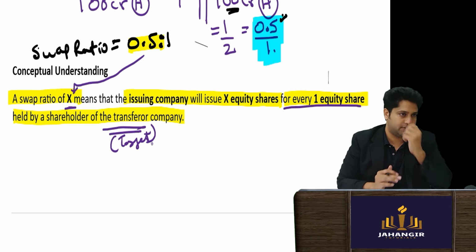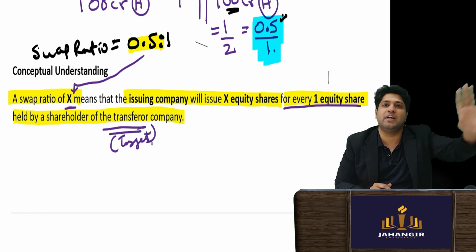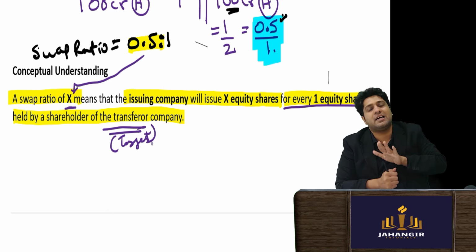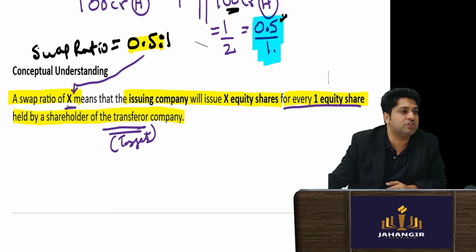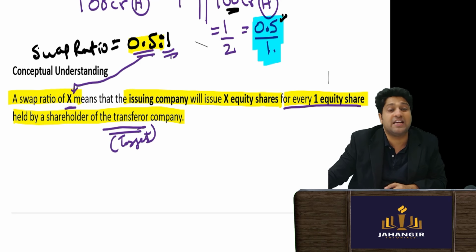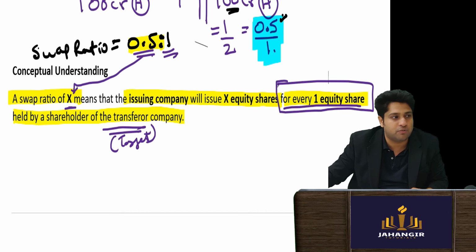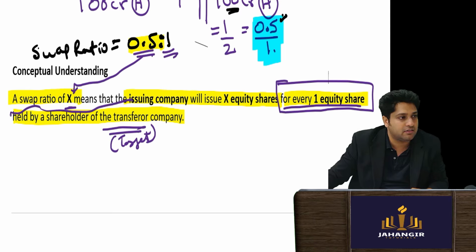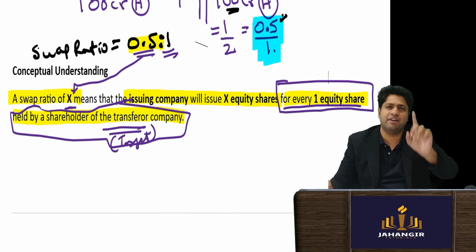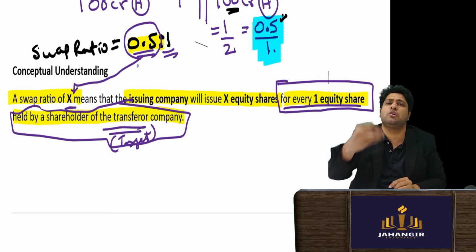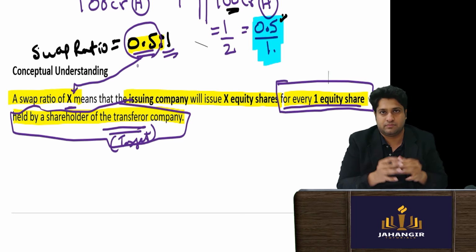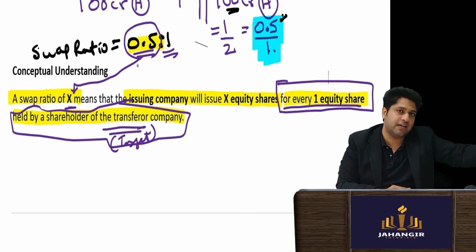Now understand what the logic is. You were holding one share in the target company. You are wondering how much you will get in the issuing company. Obviously you are small in size, so we will issue 0.5 shares for every one share held in the target. This line is always the same: for every one equity share held in the target company. Concept clear? For every one share that you held in the target, here you will get the swap ratio amount. You will get 0.5 shares. Common sense.